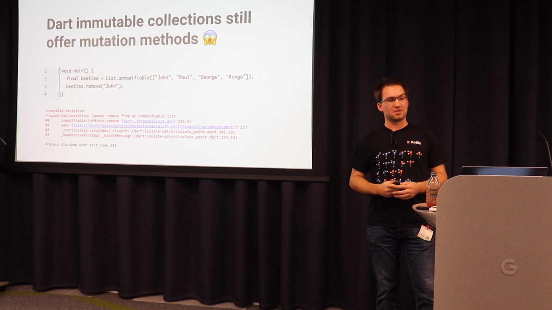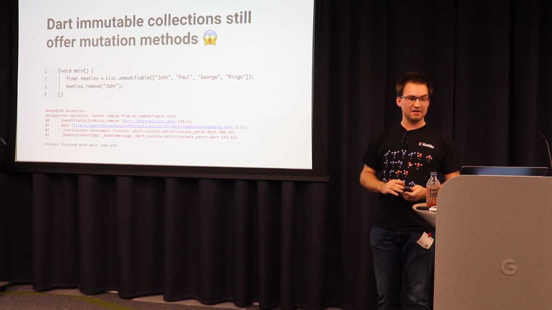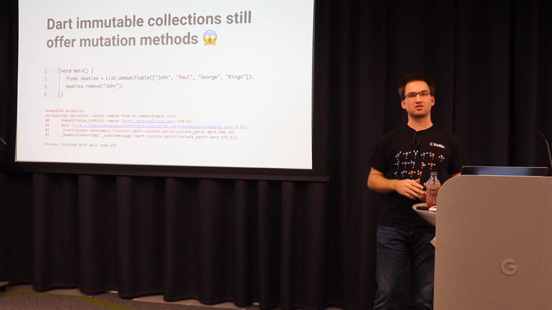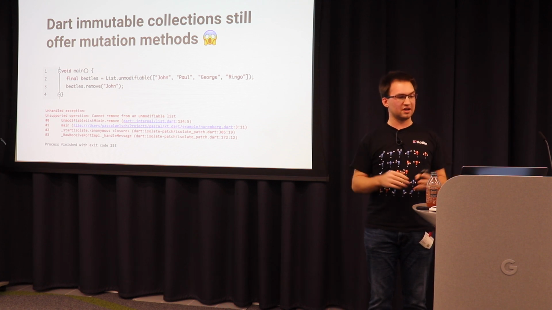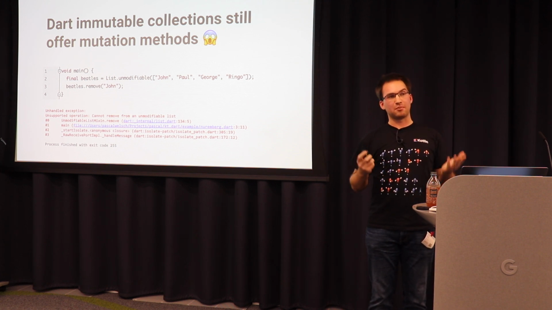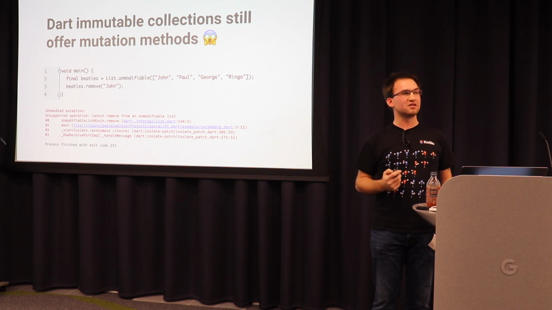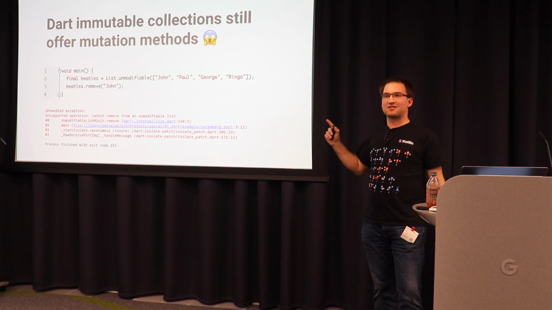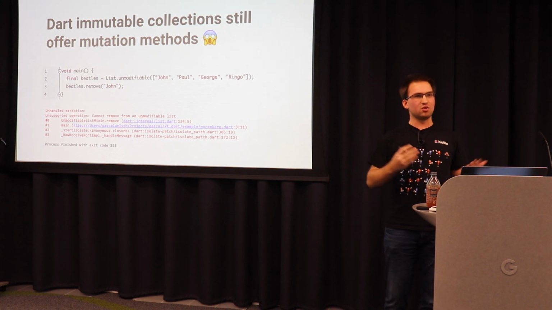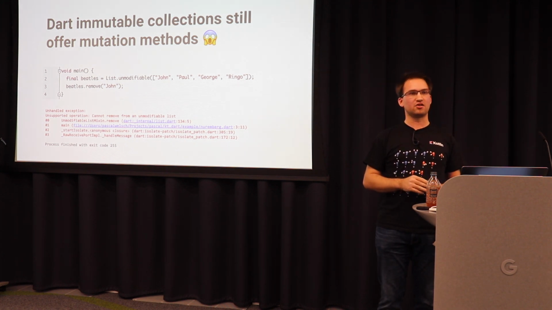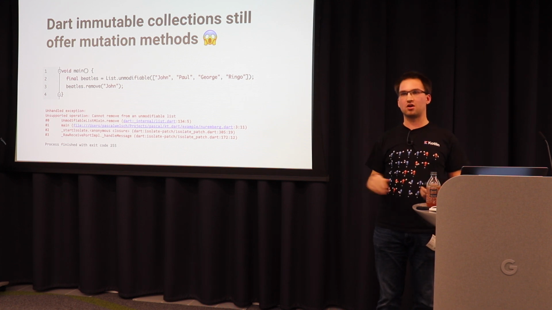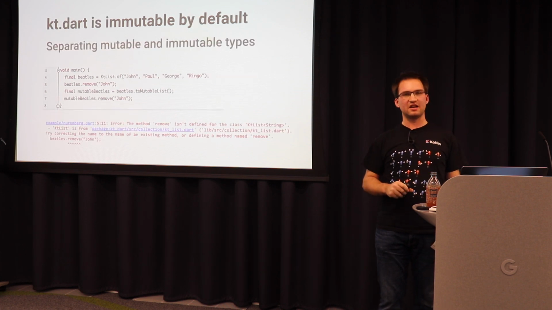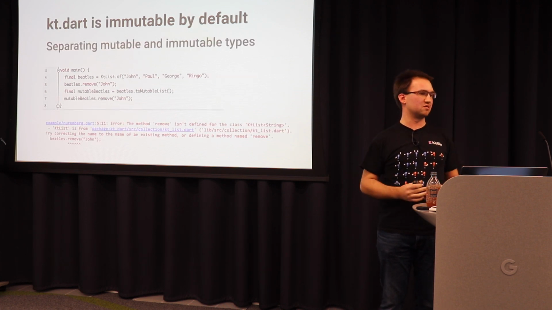So in pure Dart, if you're just using the Dart SDK, creating an unmodifiable list looks something like this. You use the constructor List.unmodifiable, put in your list, and this gives you an unmodifiable list. And if you call remove on that list, it gives you an error. The bad thing here is that this error happens at runtime. This means if you accept a list in an interface, you have no idea if this thing is mutable or not. You can call remove and suddenly it doesn't work. It would be way better if remove would not exist at all.